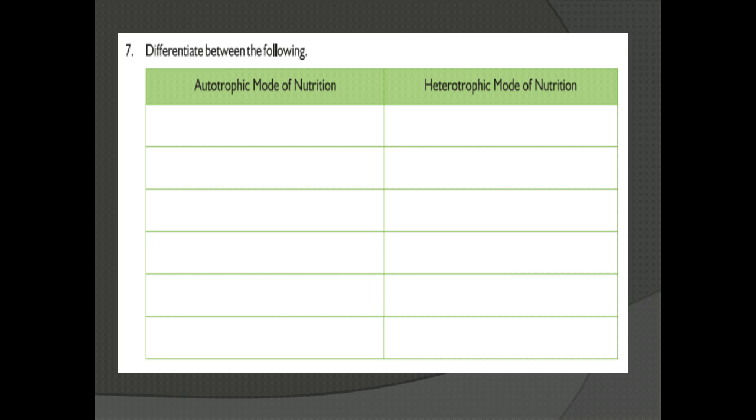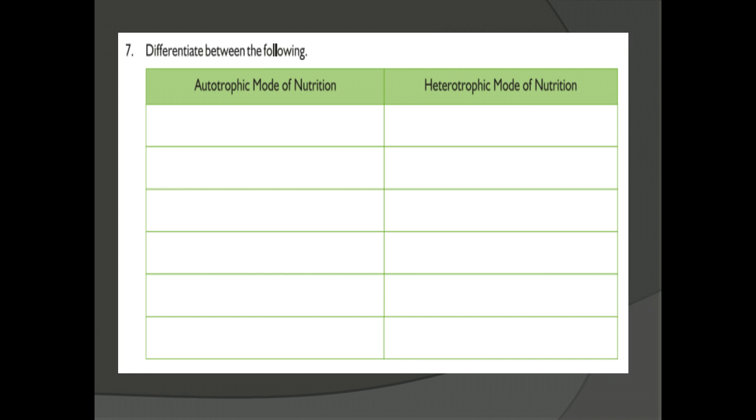Are you ready, children? Shall we start? Take a note and write down: autotrophic mode of nutrition, heterotrophic mode of nutrition. First point: where can we see these modes of nutrition?